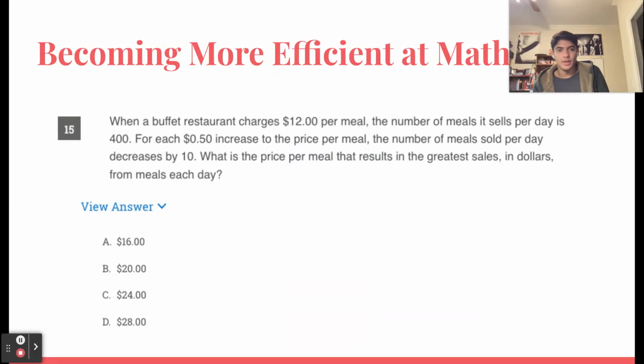So this is an example of an optimization question. So we've got a price, and then we've got the amount that is sold at that price. And then as the price increases, the number of meals sold decreases by a certain number. So in order to find the price that results in the greatest sales, we need to see which combination of price and quantity results in the greatest total revenue. And so you can look at this and you can try to brute force the values, or you can try to write it as a function and then solve it like that, whichever way you think would be most efficient.